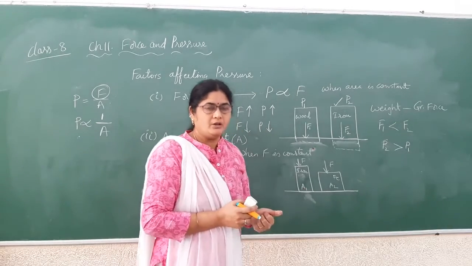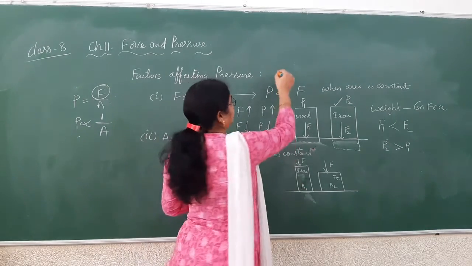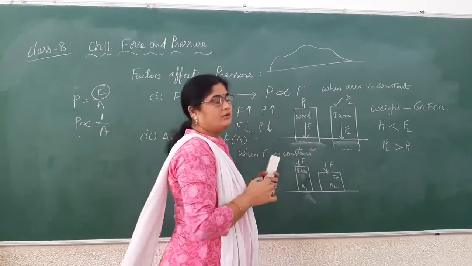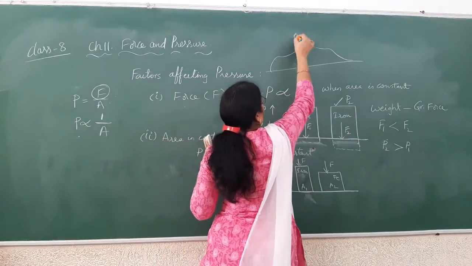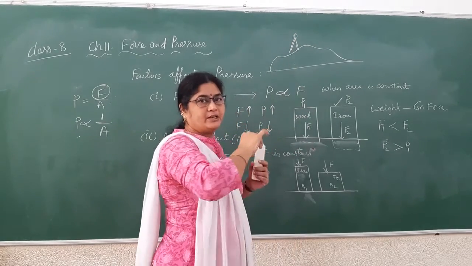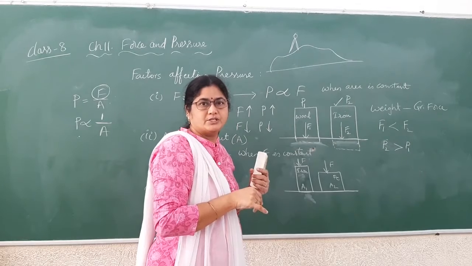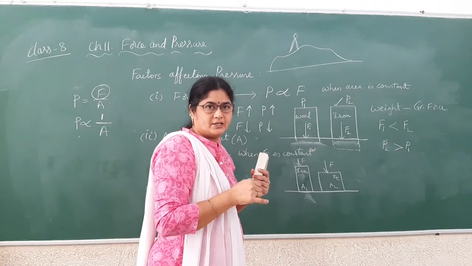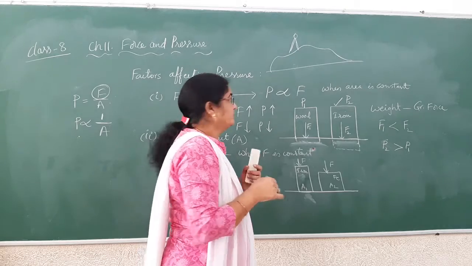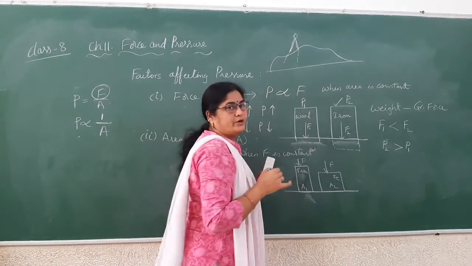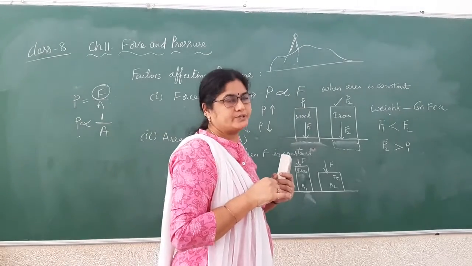For example, you have a heap of sand like this. When you stand on the heap of sand, there are two legs like this. You will pierce into the sand. You will sink up to a certain extent. Your legs will go into the sand, loose sand.